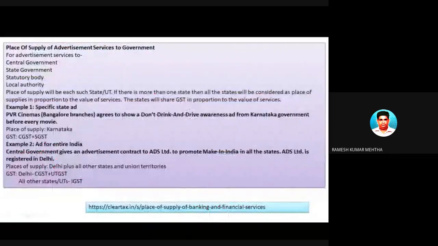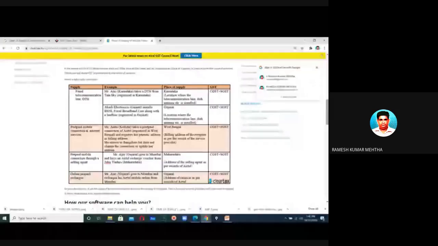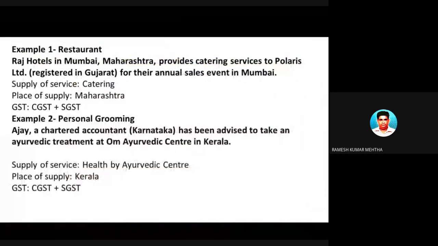Now let's take another very important example. Okay, I will skip this one, but let's take this example. Raj Hotels in Mumbai, Maharashtra provides catering services to Polaris, registered in Gujarat, for their annual sales event in Mumbai.